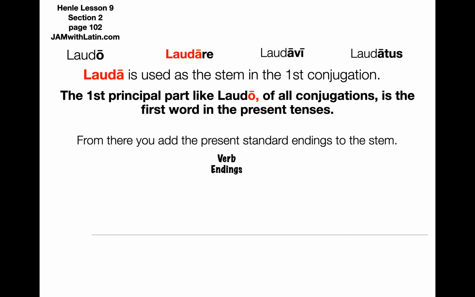So, what are your standard verb endings? Well, I teach my class that o or m, s, t, mus, tis, nt are your standard verb endings. You will see these every day that you use Latin, so make sure you memorize them. O or m, s, t, mus, tis, nt. Now, to that, we have our first principal part, laudo.